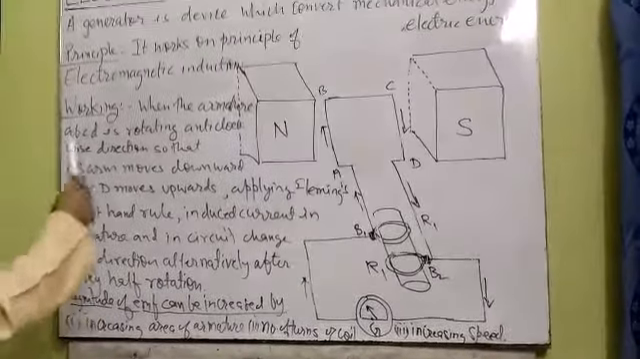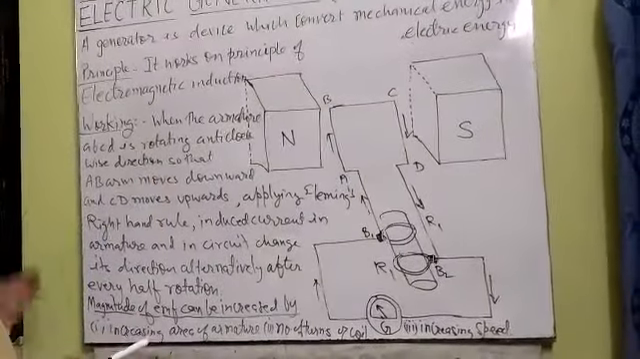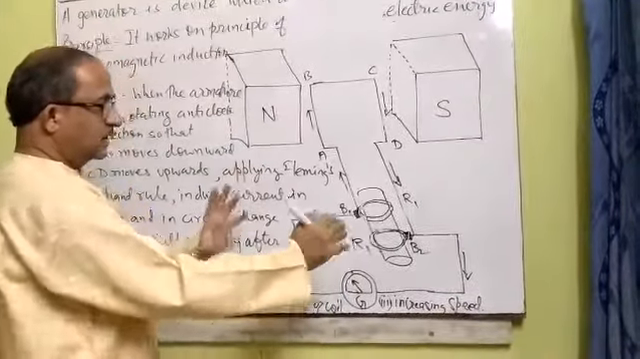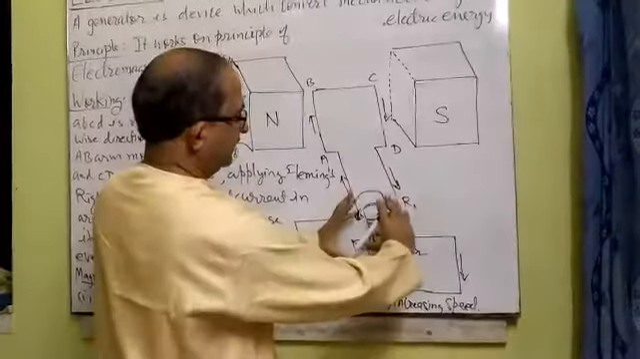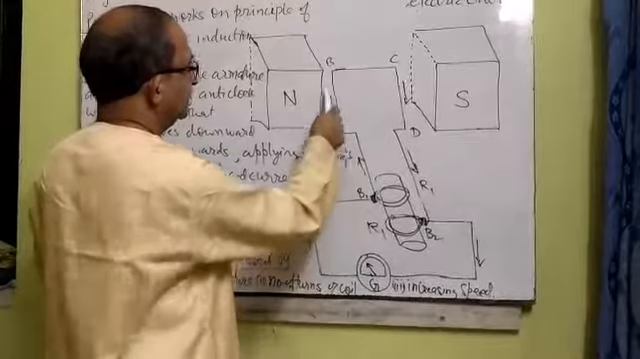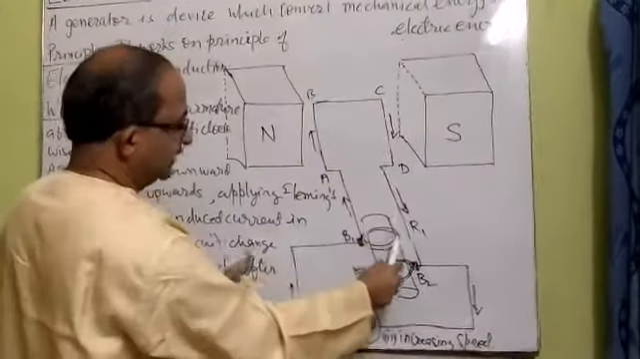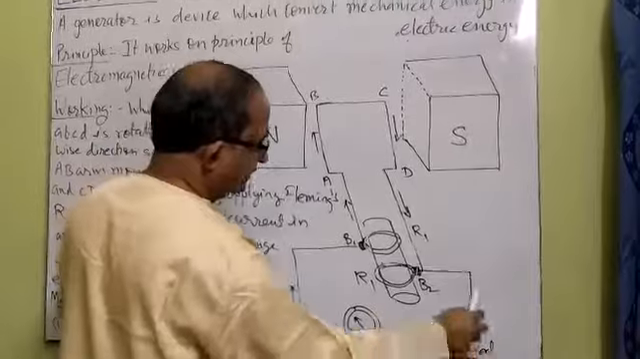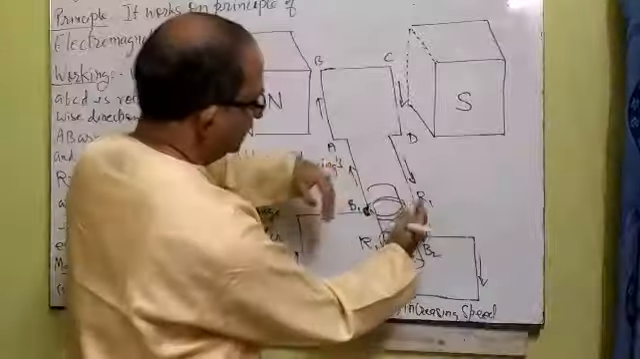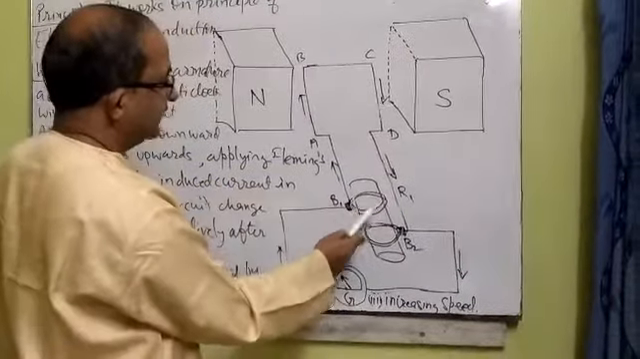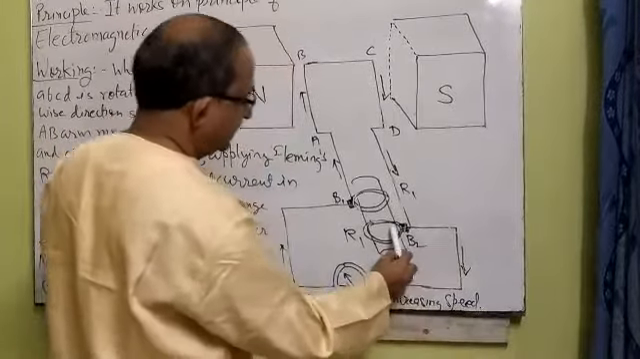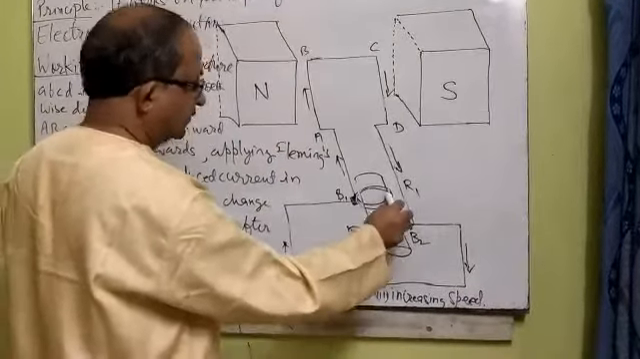The DC generator is of the same type. The construction is the same, the only difference being that instead of complete rings R1 and R2, a split ring, meaning a commutator, is fitted, so that after every half rotation the direction of current in the internal coil changes, but in the external circuit the direction of current does not change, because after every half rotation the commutator changes position. That is why brush B1 always collects the current and brush B2 always supplies the current to the other part of the commutator.